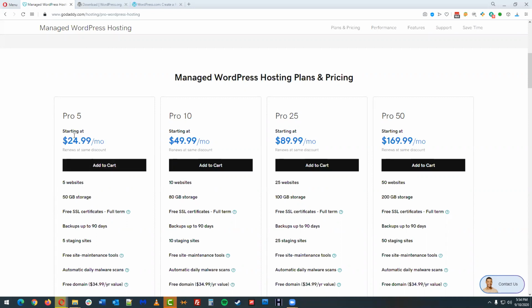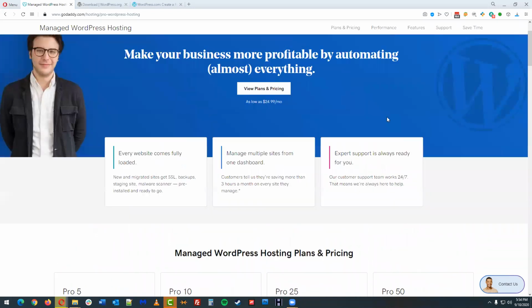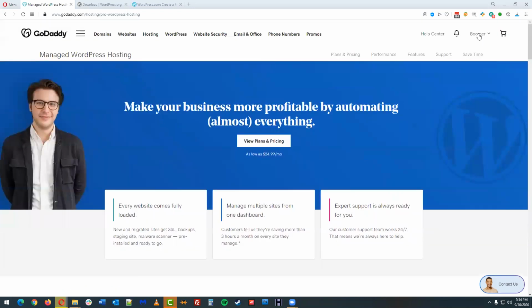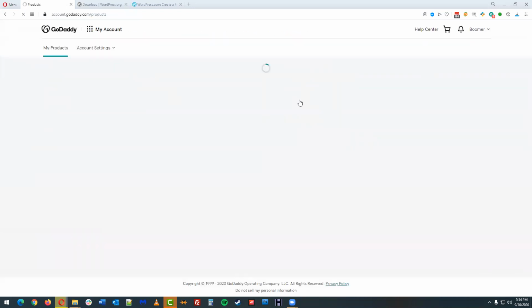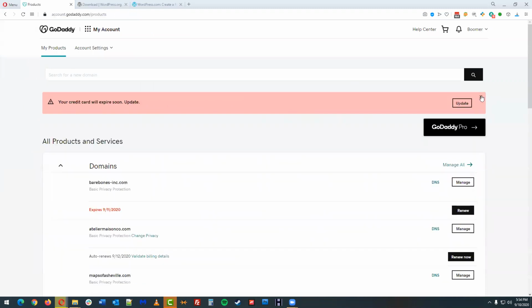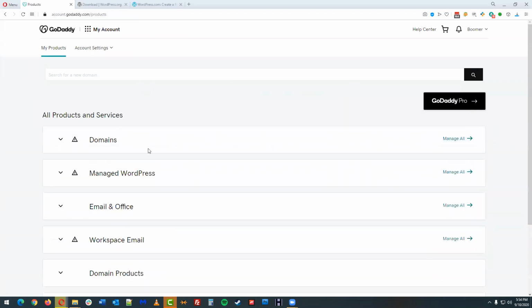This is the plan that I set up so that I can have 5 different sites, so they can test this process. At this time, again, I already signed up for this plan. So if I click on my name at the top right, I click on my products. Let me clear a couple of these out of here.